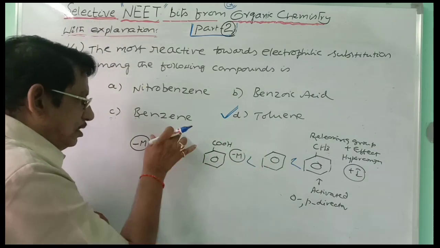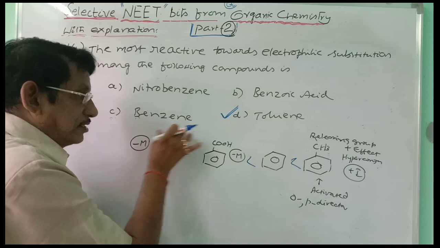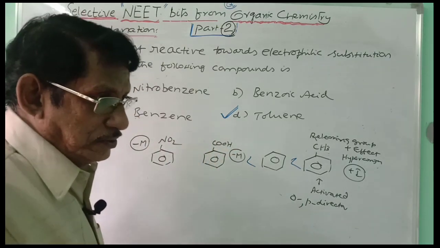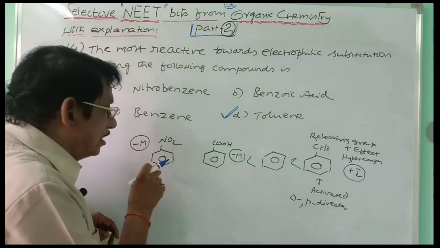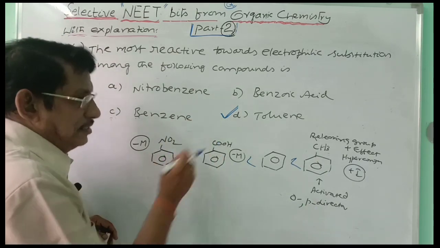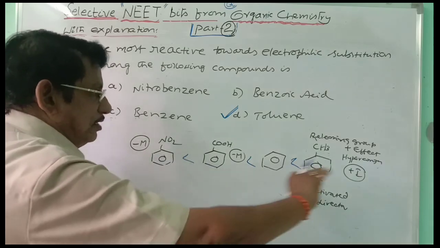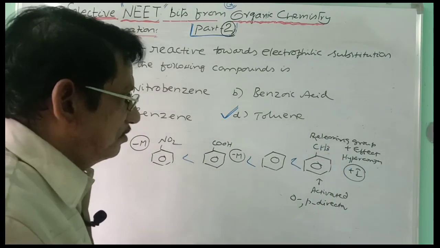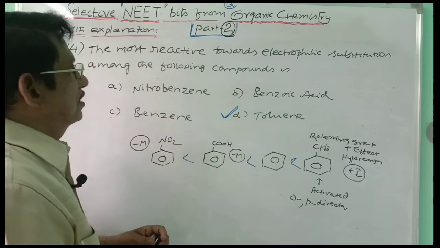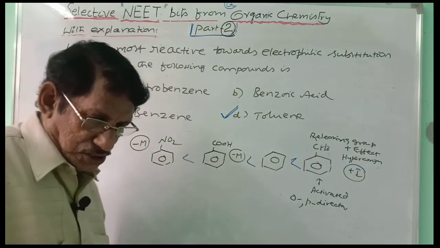Out of these two, the nitro group has a more electronegative character than the COOH group, so more electron withdrawing force than the COOH group. So the nitro group is more deactivating than COOH, as a result of which nitrobenzene is still less reactive than benzoic acid. This is the increasing order of reactivity towards electrophilic substitution, and this is the correct answer. Toluene is the correct answer for the given bit.